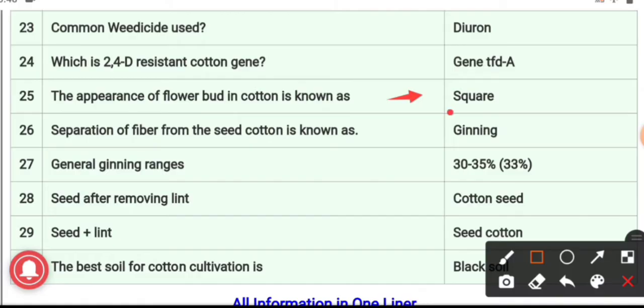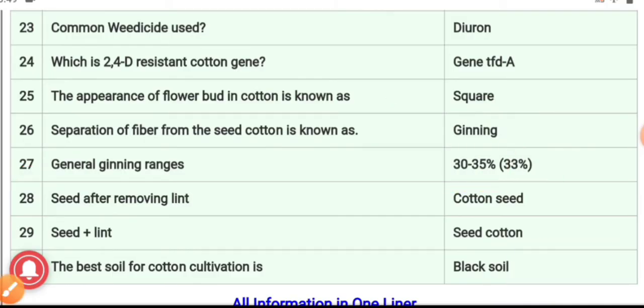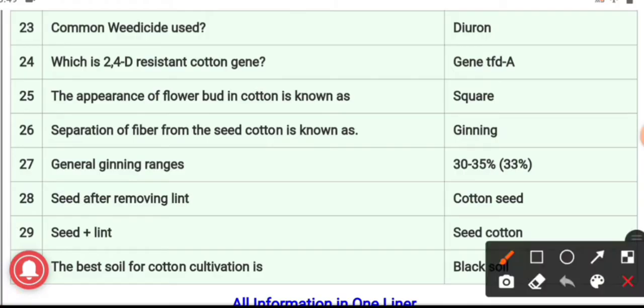Ginning is the process through which we separate the fiber from the seed cotton. 27, the general ginning percentage is in the range of 30 to 35%. 28th question, seed after removing lint is cotton seed, and seed plus lint is seed cotton.